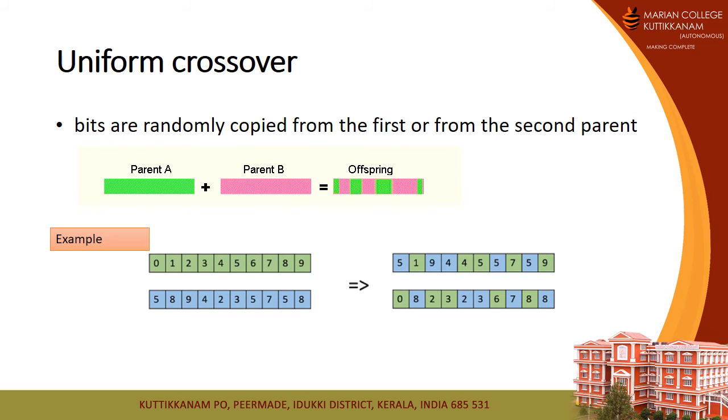Uniform crossover. Its bits are randomly copied from the first or from the second parent. Or we can say that it has equal probability for swapping the bits, each bit having an equal probability distribution, to get the offspring. So we simply randomly interchange the values of the first and second parent in order to generate the offspring.